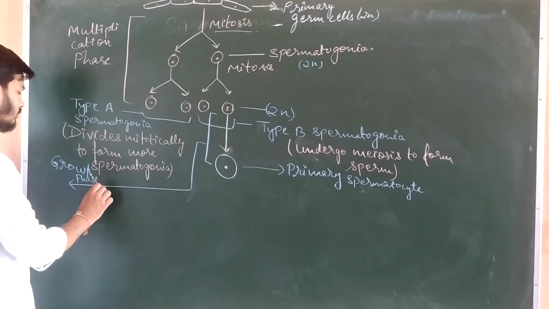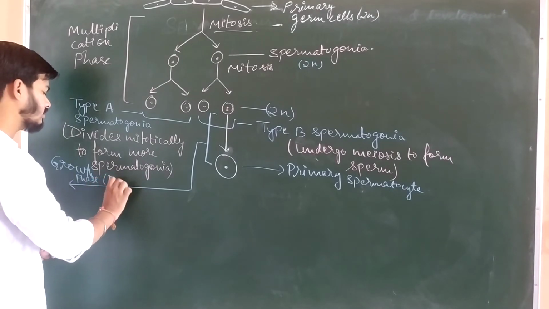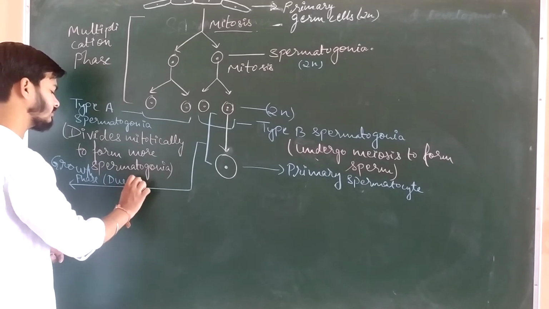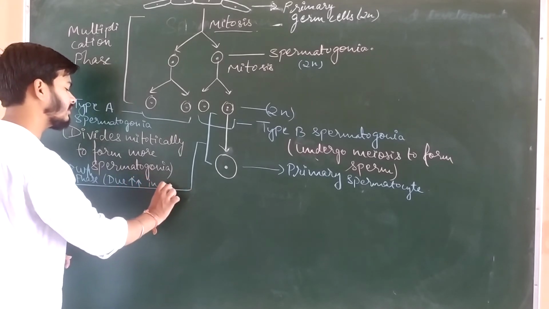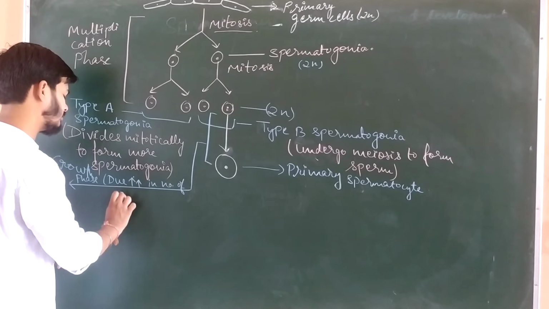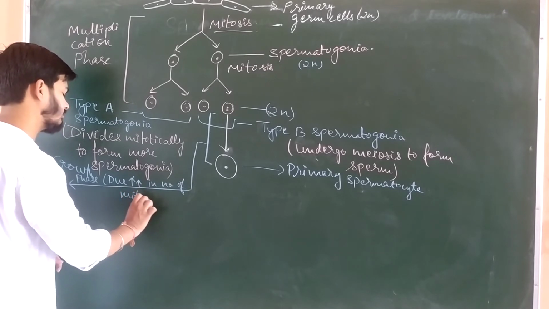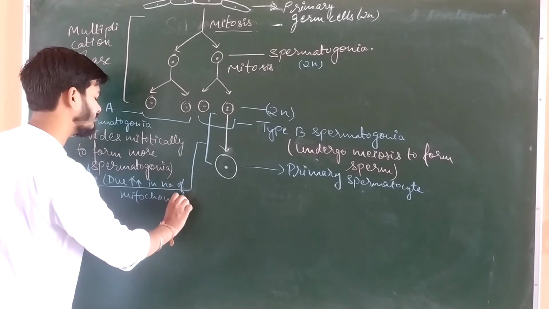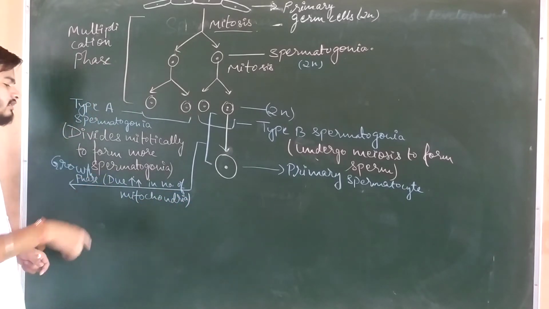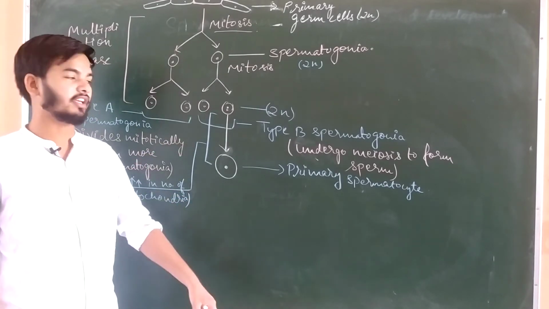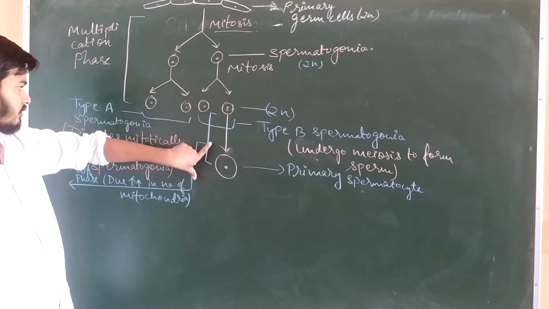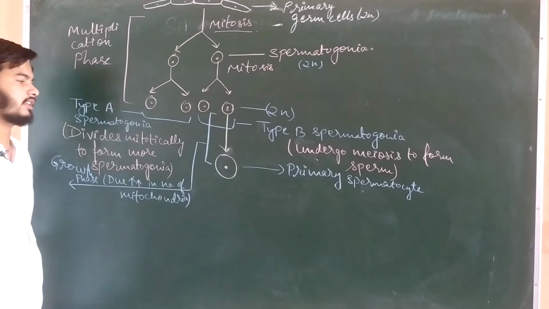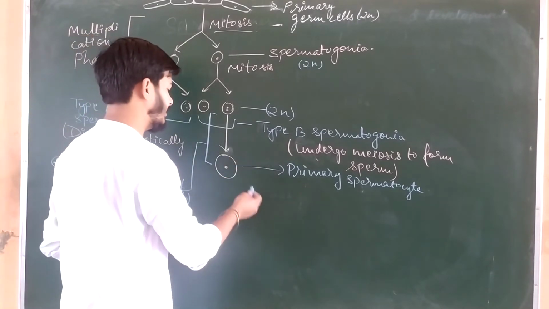Now you will think why the size of the cell has increased in this primary spermatocyte. It is just due to the increase in the number of mitochondria. Due to the increase in number of mitochondria, the size of this cell has increased, and this phase is known as growth phase in the formation of spermatid.